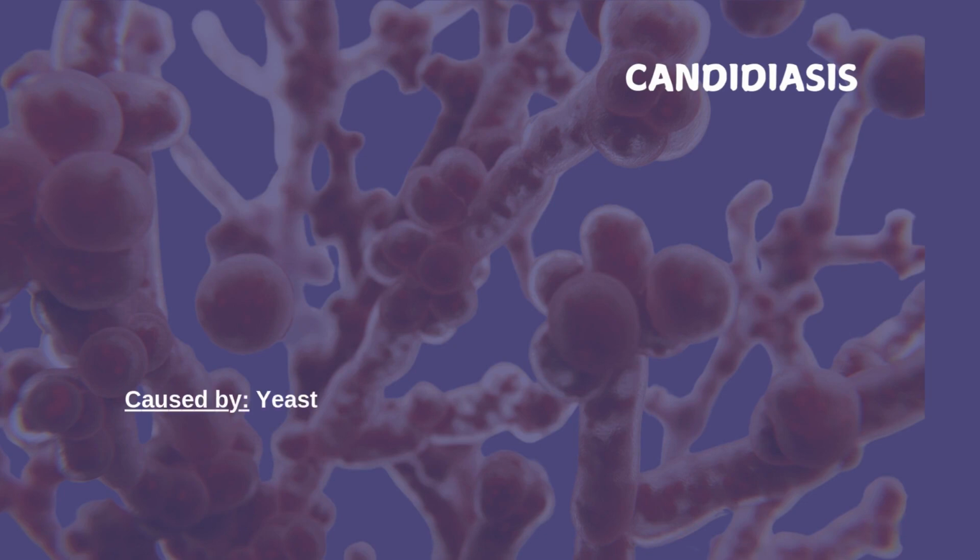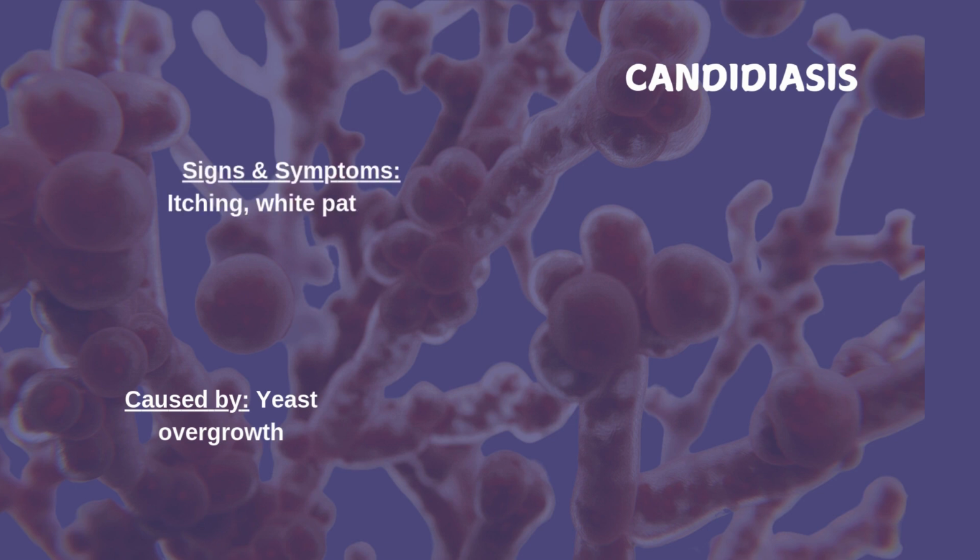Candidiasis, also known as thrush, is a fungal infection. In this case, the fungus is a yeast that overgrows on a body part. Vaginal overgrowth is common and causes itching and altered discharge. In the mouth, there will be itching and white patches that are present. In this case, there is usually no spread of the fungus from one person to another, as this is caused